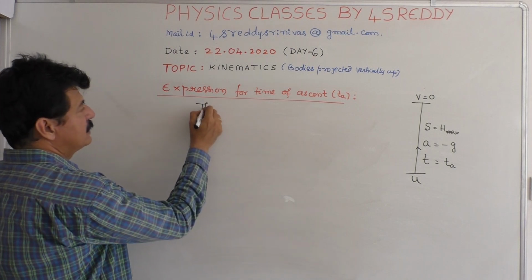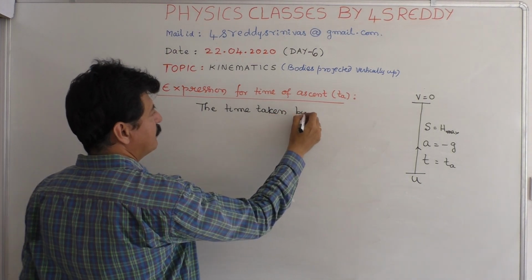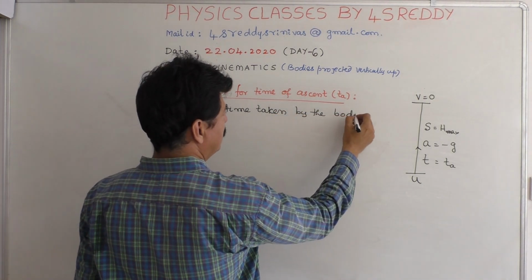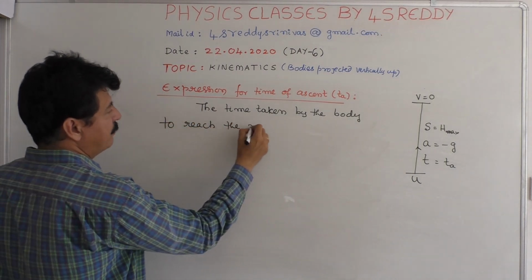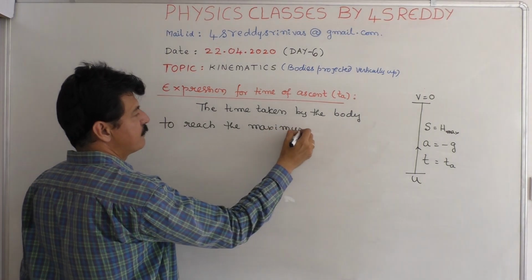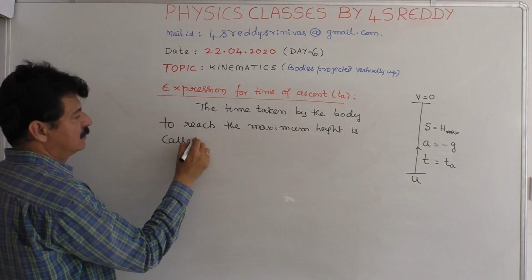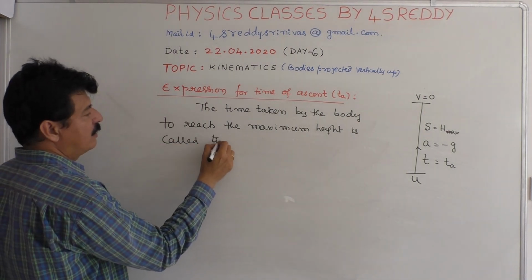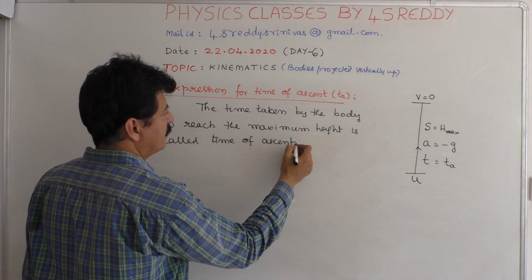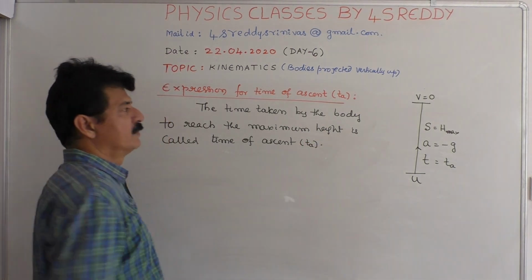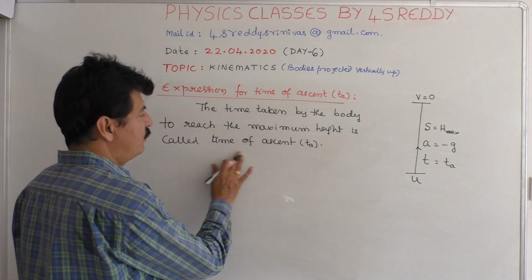The time taken by the body to reach the maximum height is called time of ascent.